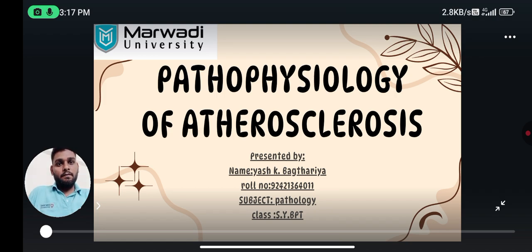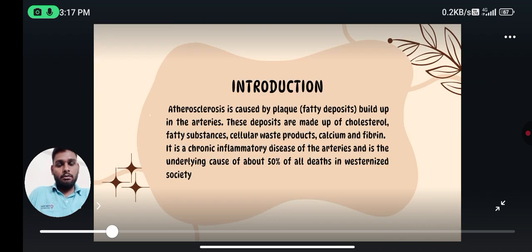My topic is pathophysiology of atherosclerosis. What is atherosclerosis? Atherosclerosis is caused by plaque, a fatty deposit build-up in the arteries. These deposits are made up of cholesterol, fatty substances, cellular waste products, calcium, and fibrin. It is a chronic inflammatory disease of the arteries and is the underlying cause of about 50% of all deaths in Western countries.